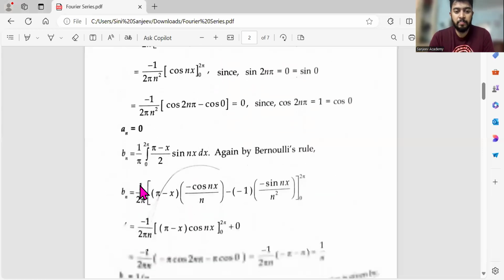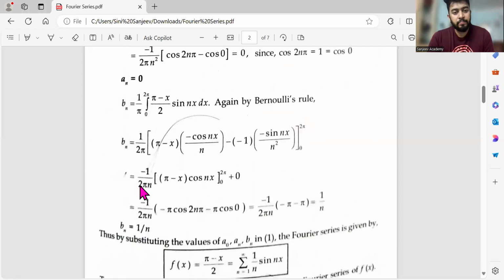So you only have to find the bn value. bn again is 1 by pi integral of f of x into sin n x dx. Same thing, take 2 outside. Then do what? First function into integral of second function minus differentiation of first function into integral of second function. So basically, you just integrate only this again. You will get it over here. Okay, so once you're done, you'll be getting this. Then just put the upper limit minus lower limit.